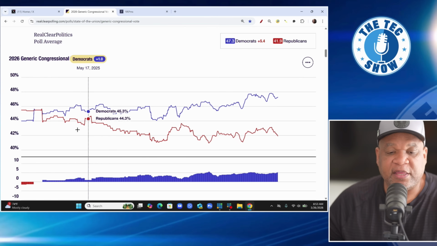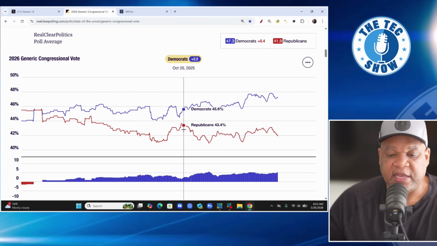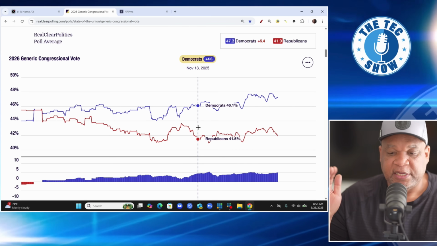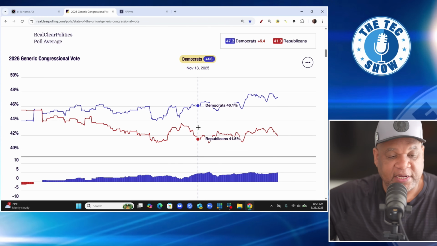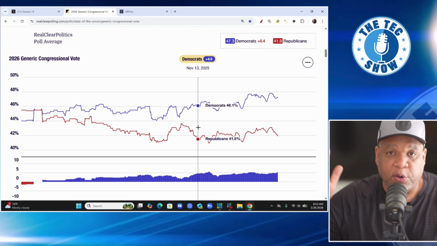But if you just look at this illustration here, you can see that Democrats will get up to 4%, or they'll get up to 5%, and then they'll come back down a little bit, and then they'll go back up, and then they'll come back down. But you see that gap now, it's pretty consistent that Democrats are ahead, okay? So if you go all the way back to March of last year, that's when we saw that real movement for Democrats, and they took the lead, and they've kept the lead thus far, and we're seeing that lead a little bit larger. So we saw the highest point at 5.6%, and now we're at 5.4%.